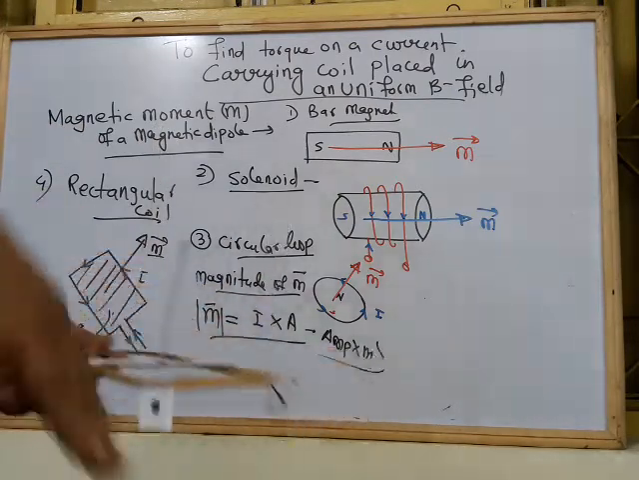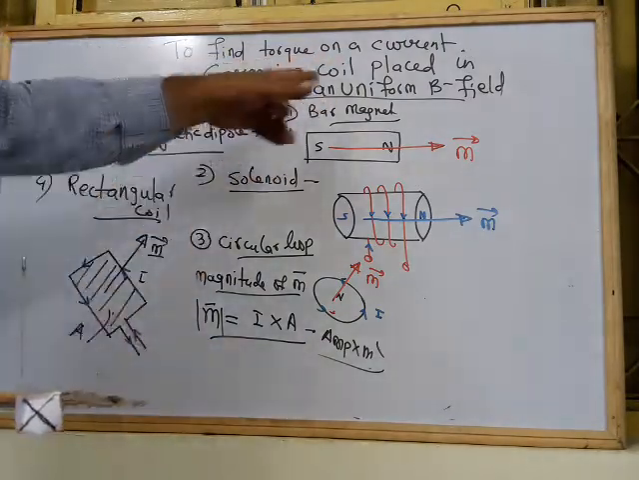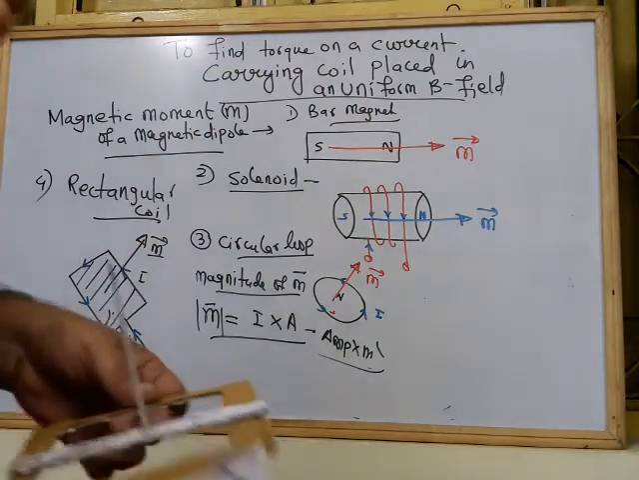In the next lesson we will see how to find the torque on a current carrying conductor placed in a uniform B field.